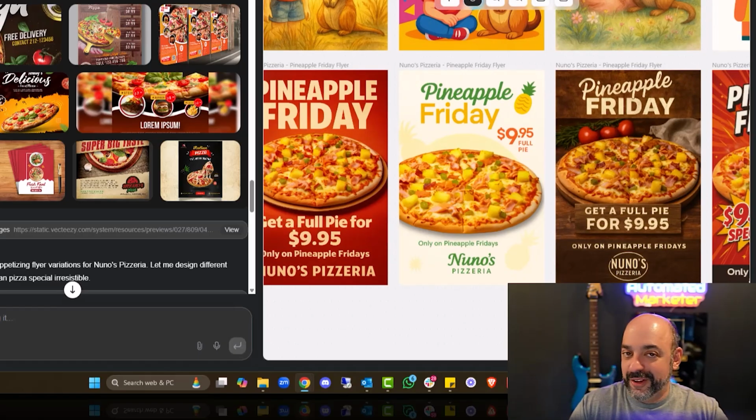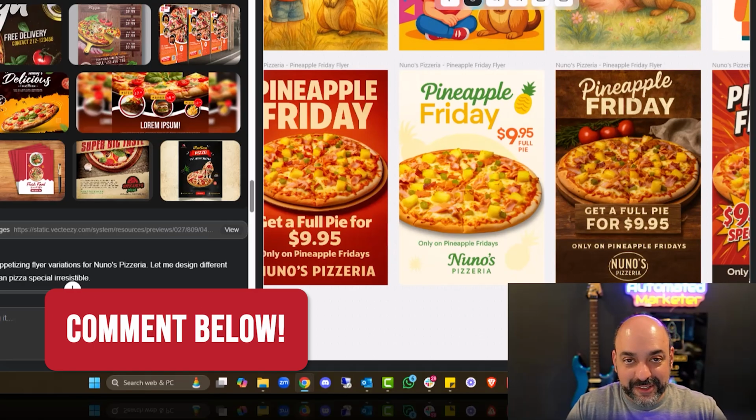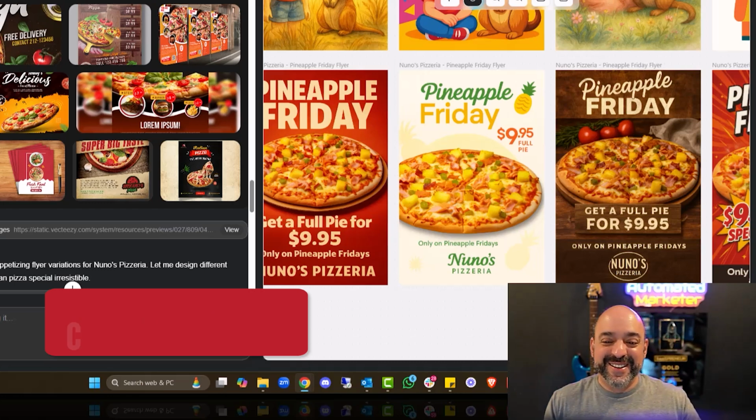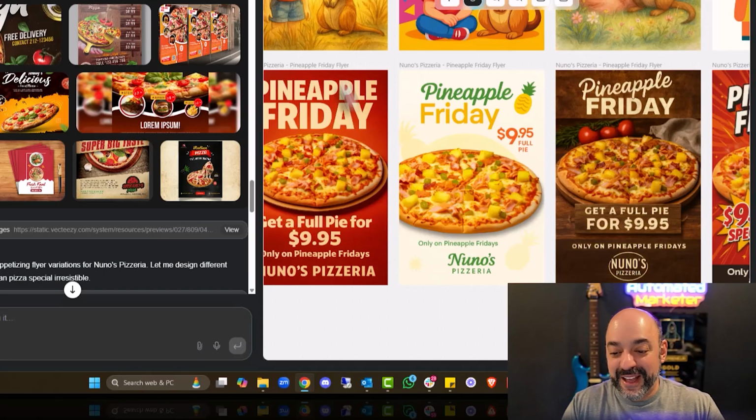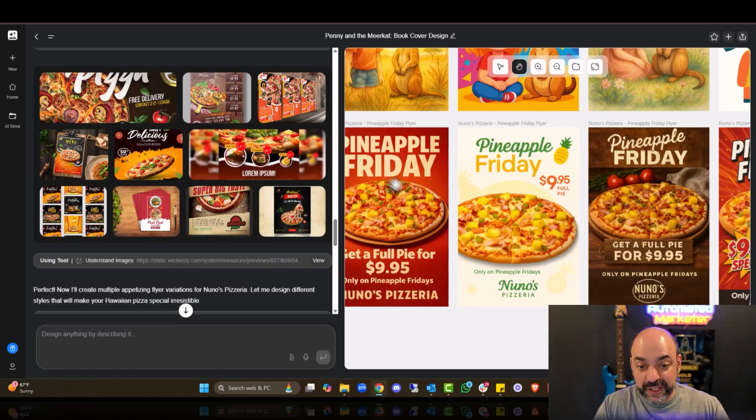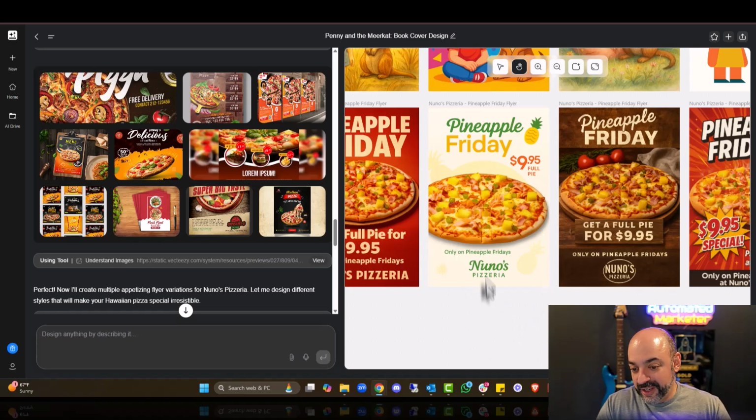Again, pineapple, whether you like it or not, leave me in the comments. Obviously, don't ever do this in Italy. You'd probably get stoned to death, but here in the US, it's a common thing and a lot of people do like it. The images look great. This looks really good. And it's got the pizzeria symbol. Again, you can have so much fun.